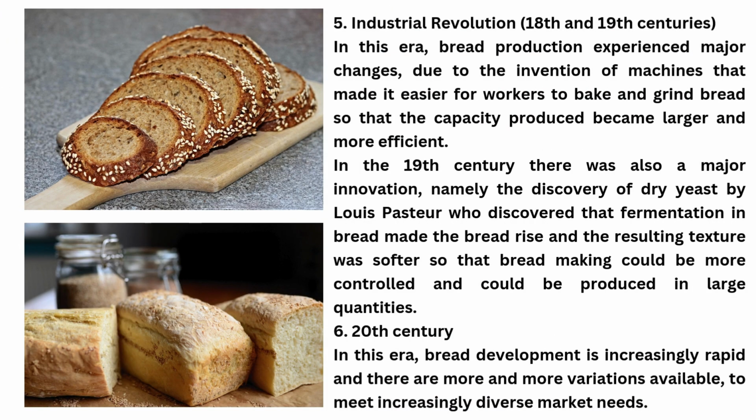5. Industrial Revolution, 18th and 19th centuries. In this era, bread production experienced major changes due to the invention of machines that made it easier for workers to bake and grind bread, so that the capacity produced became larger and more efficient. In the 19th century, there was also a major innovation, namely the discovery of dry yeast by Louis Pasteur, who discovered that fermentation in bread made the bread rise and the resulting texture was softer, so that bread making could be more controlled and could be produced in large quantities.